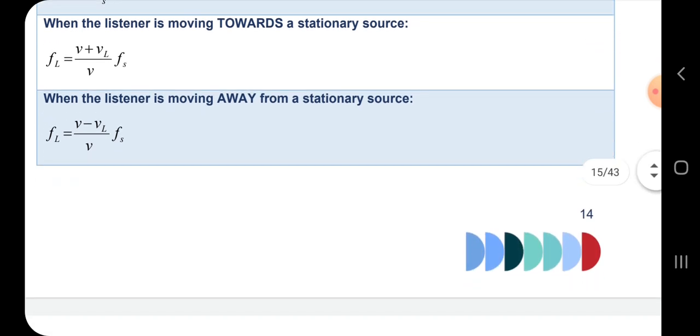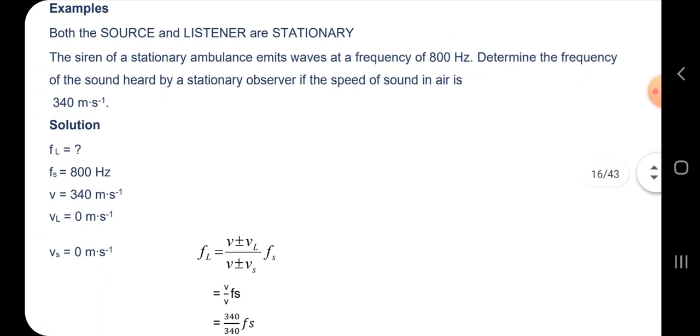And then when the listener is moving away from a stationary source, you minus. Whenever something is moving away, it's a minus. Whenever something is approaching, it's a plus, whether it is the listener or the source. And what you have to know is what goes as a denominator, when V goes as a denominator. And then we have an example here.